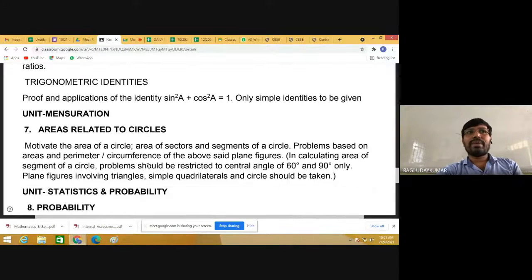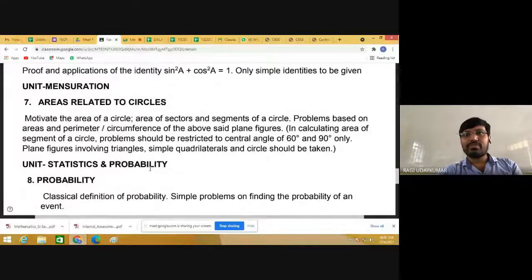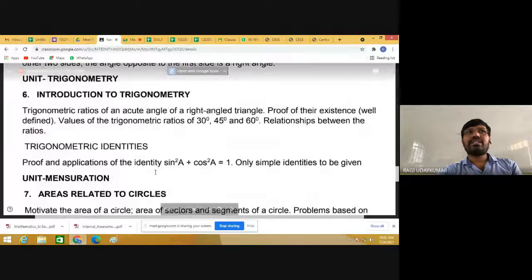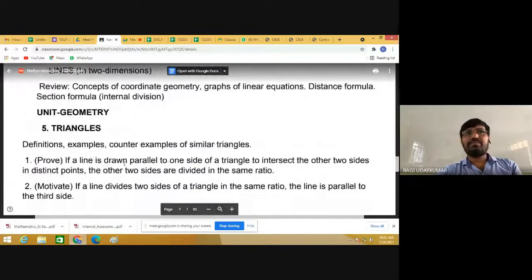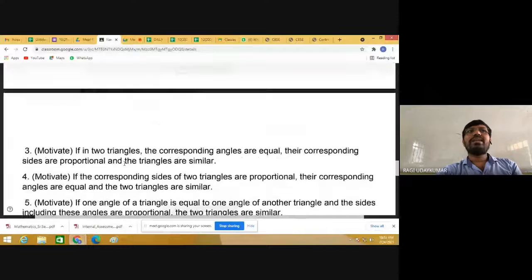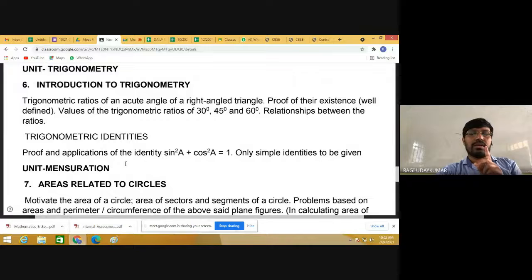So next, coming to the mensuration, under the mensuration, areas related to circles is there. So we have to complete this chapter in term one. First we are going to complete triangles, the 6th chapter; the 7th chapter, coordinate geometry; the 8th chapter, introduction to trigonometry; the 9th chapter is applications of trigonometry, that is in term 2; and the 10th chapter is circles, that also enters into term 2, and the 11th chapter, constructions, is also in term 2.